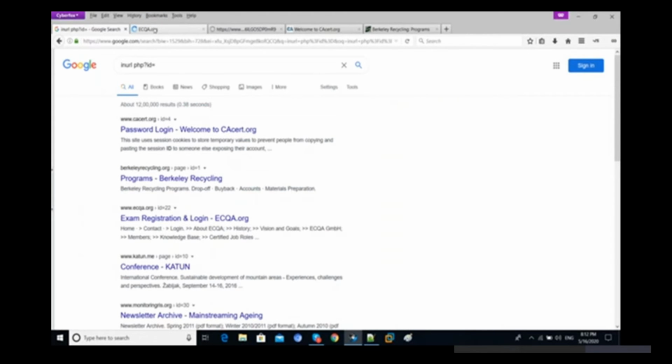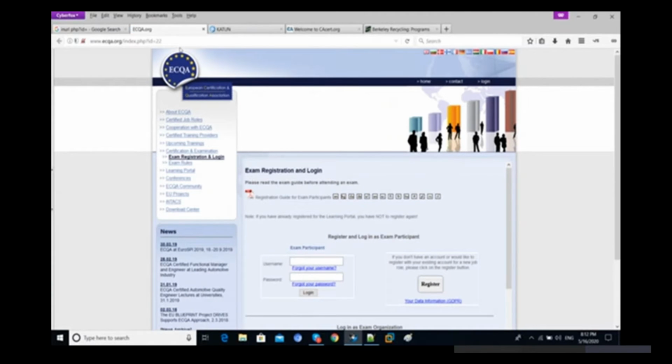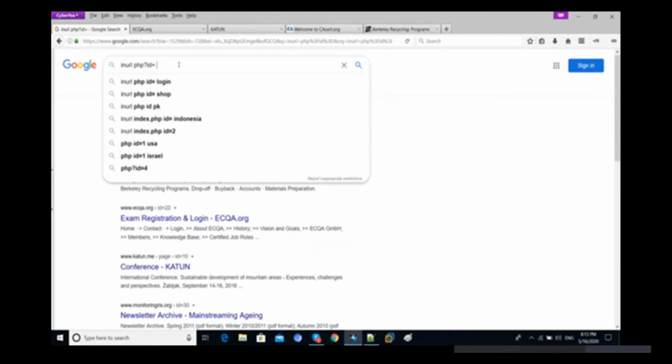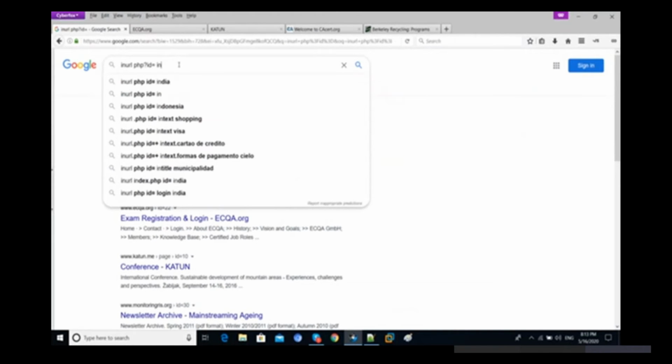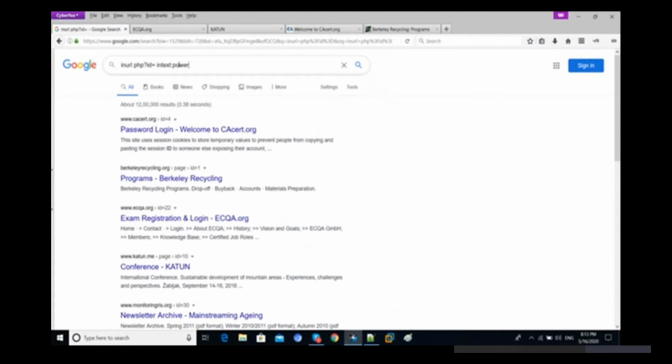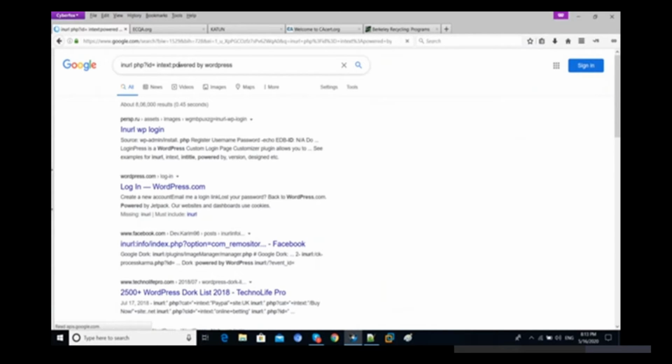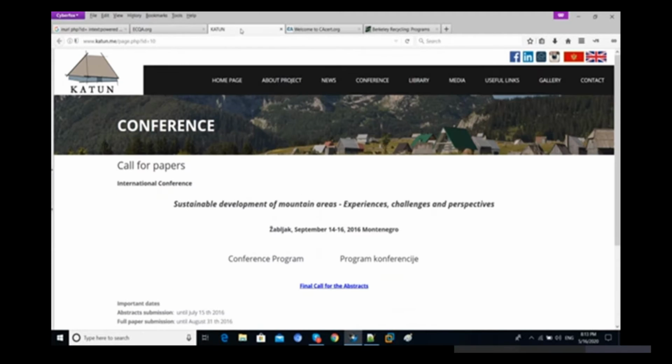It means if you know there is some specific software or specific CMS, and you find a vulnerability on that CMS, then you can specify that you want to find only WordPress sites. Or inside intext I can check for powered by WordPress only. This time I want to check only WordPress. Do any WordPress websites have php?id= equal to something or not? We can easily find that with the help of this.